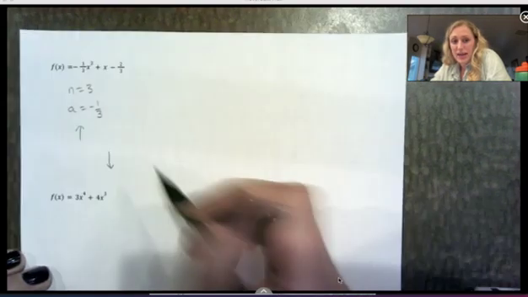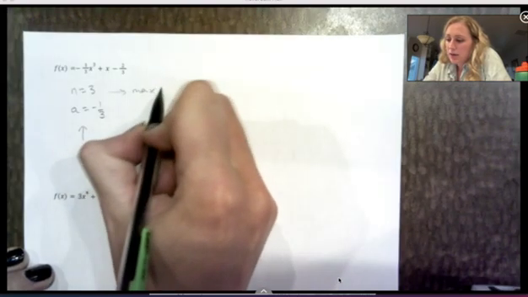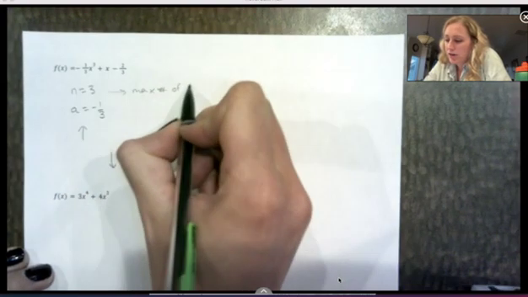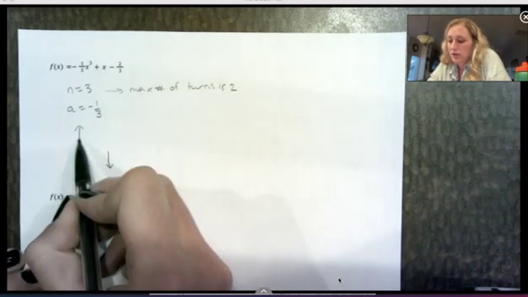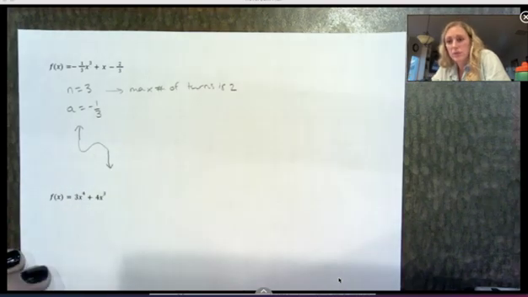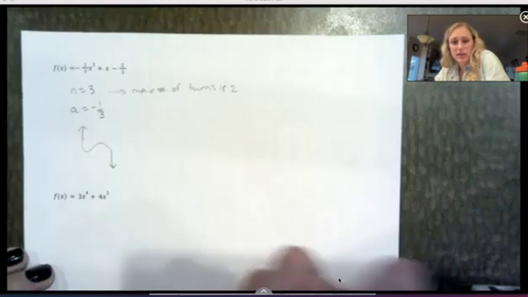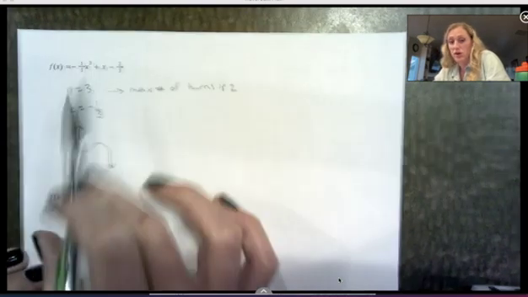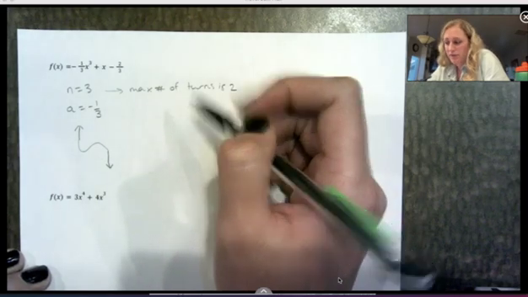So this is what my ends look like. If it's a third degree, the max number of turns is 2, so there are 2 different times where it changes direction in the middle. I don't know if that's exactly what it looks like, but that's what it could look like based on this information. So what is the end behavior?